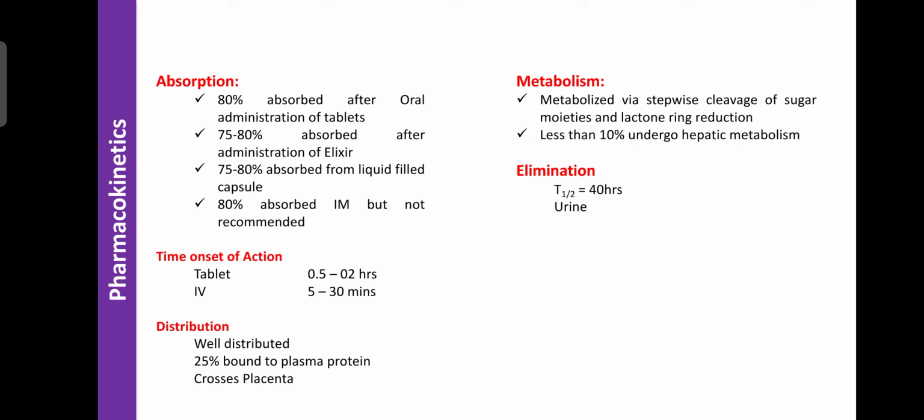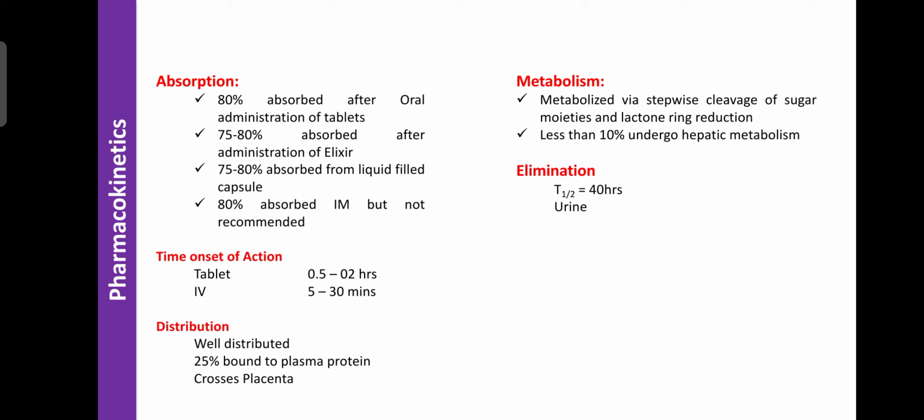Digoxin is mainly administered by the oral route as well as the parenteral route, but it is not administered by IM. By the oral route in the form of tablet, the bioavailability is 80%. For the elixir, the bioavailability is 75 to 80%, and for the liquid-filled capsule it is also 75 to 80% of the administered drug reaching the systemic circulation. For the intramuscular injection, the absorption rate is 80%.